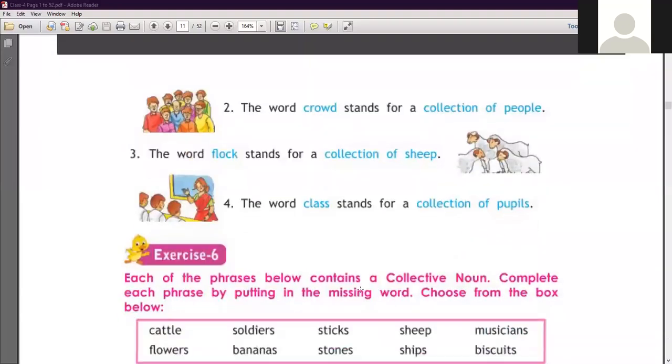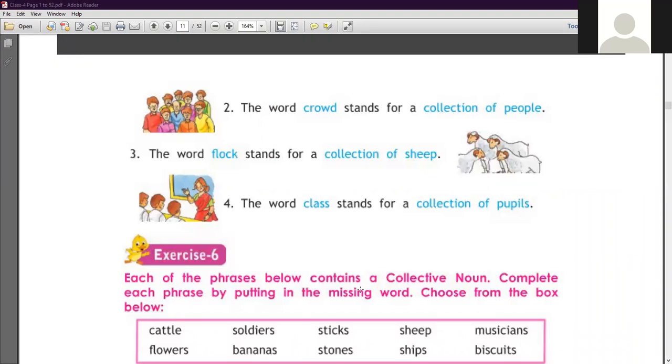Okay, now next one is the word crowd, which stands for a collection of people. जो बहुत सारे group of people की बात करते हैं, here we use the word crowd. So this is a collective noun. Next one is the word flock, which stands for a collection of sheep. जब a group of sheep के लिए हम single word use करेंगे as a collective noun, ऐसे we use the word flock. Number fourth, the word class stands for a collection of pupils.